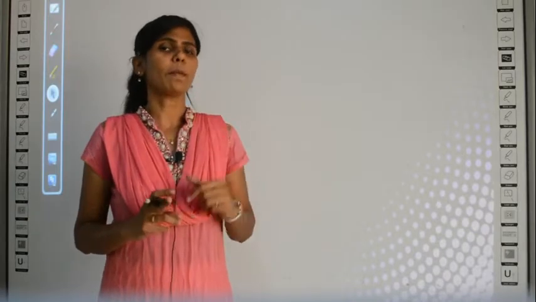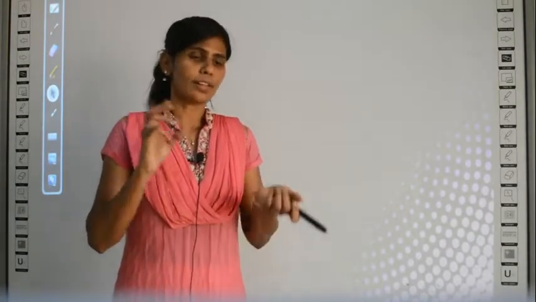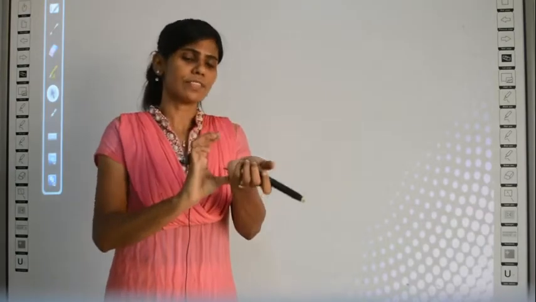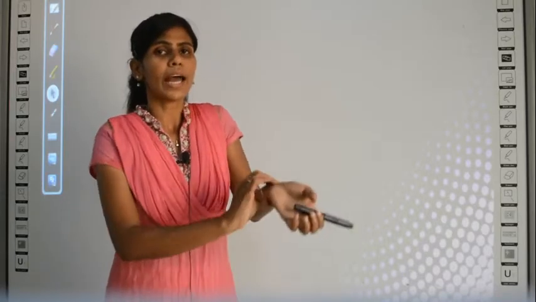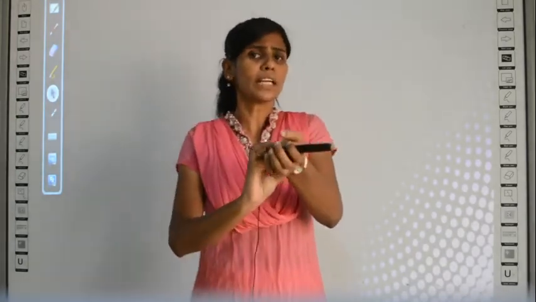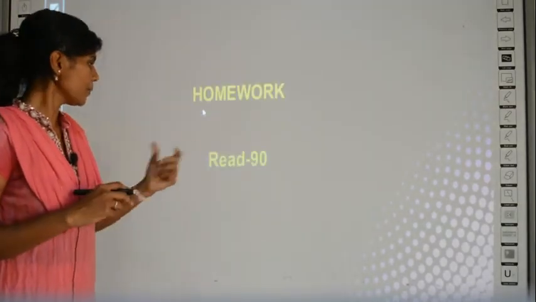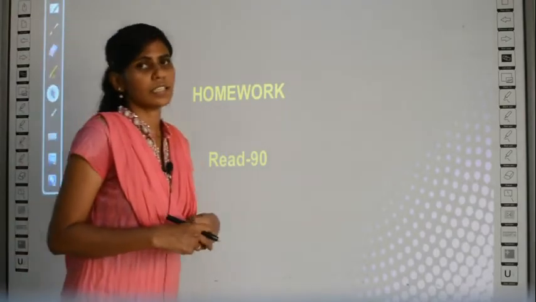For today I have given you an activity. You are going to measure your pulse rate for 1 minute. How will you measure? Put your thumb below your left hand, and with the other three middle fingers just press this way and count how many times you sense the pulse in 1 minute, and write the number and send it to me. Clear? This is your activity. Also read page number 90 as your homework. Read today's portion. And this is all for today's class.